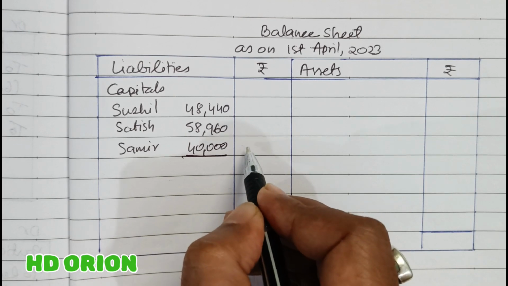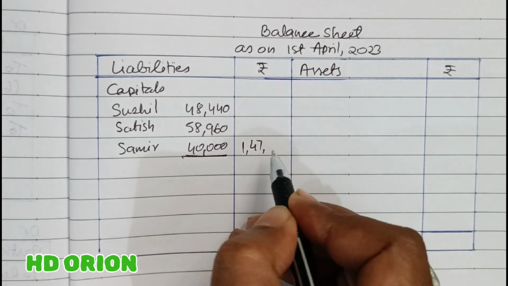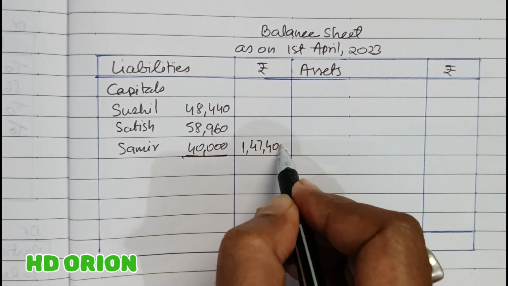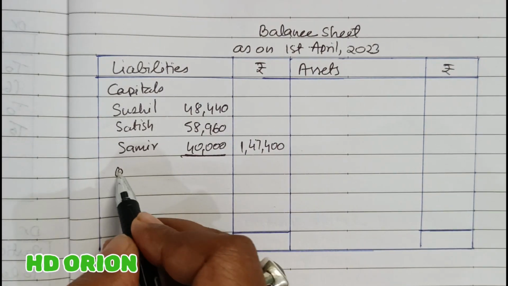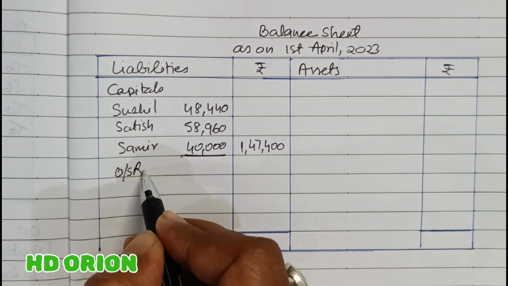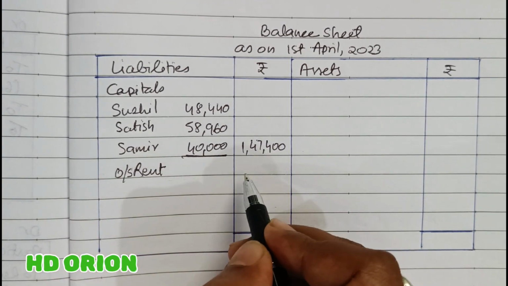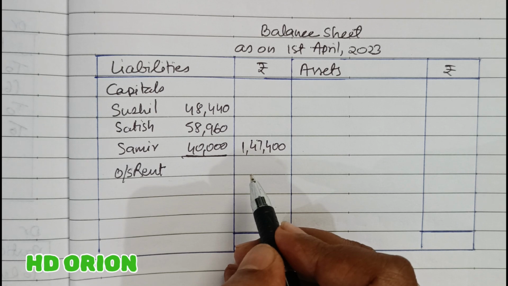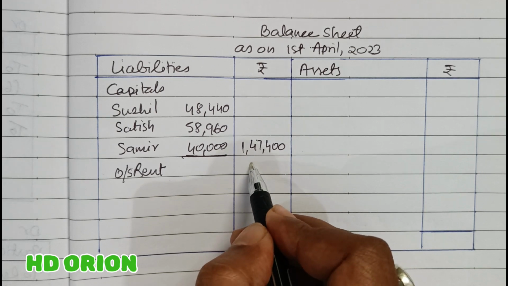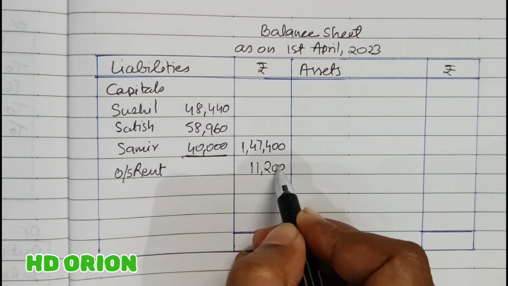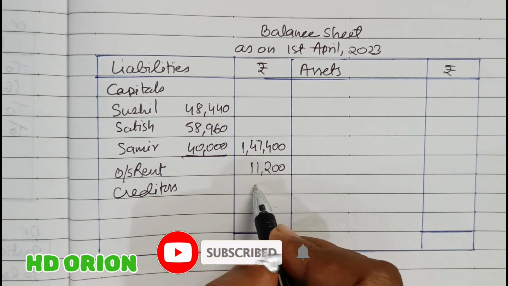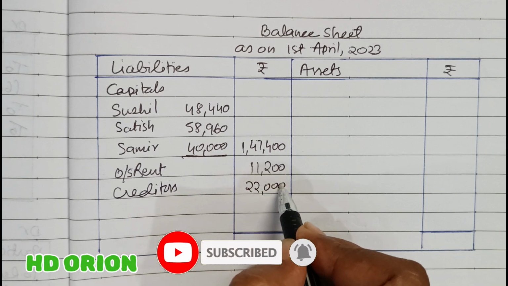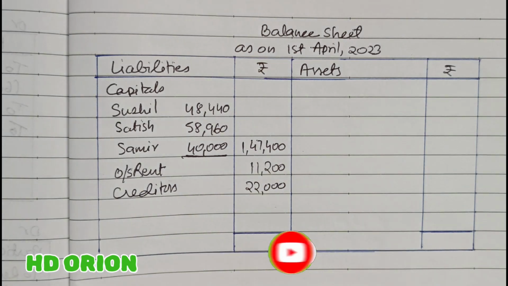Grand total here, and we will put it in the outer column, 1,47,400. Then outstanding rent. It is reduced by 1,800, and now the new figure is 11,200. Then creditors, 20,000 plus 2,000, that is 22,000, because creditors are to be paid rupees 2,000 more.